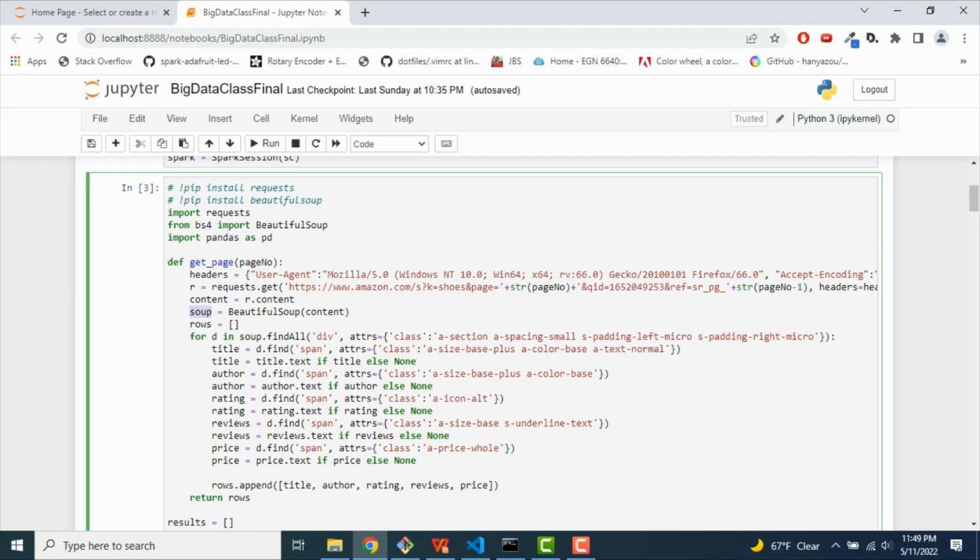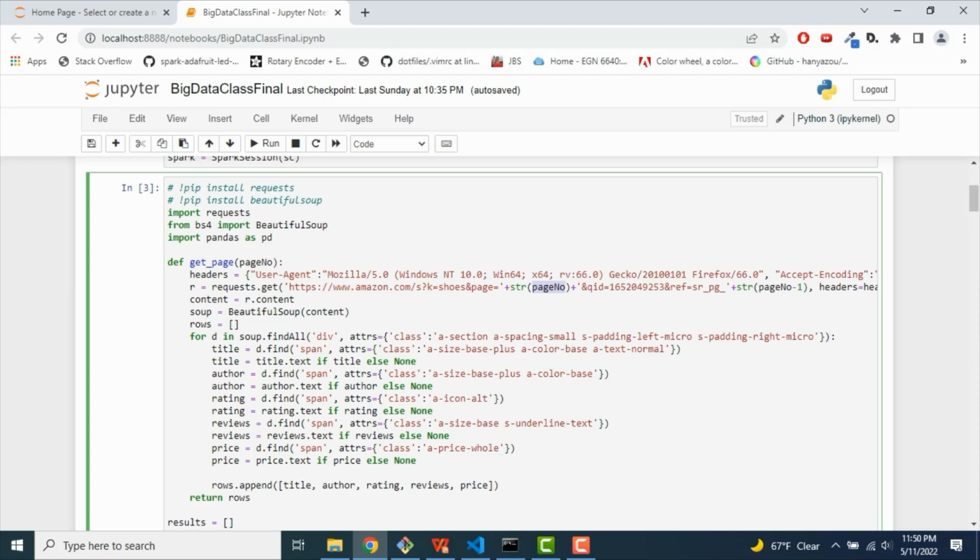So I made a get page function that has a page number and a header. The headers are like a typical web browser that a site would see. And then I made a request. I'm going to do a get request specifically for the Amazon site. I'm going to be doing a search for shoes. And then there's a specific page number that I will be indexing depending on what I pass in on my get page. So for every page, I'm going to be collecting the data of that entire page.